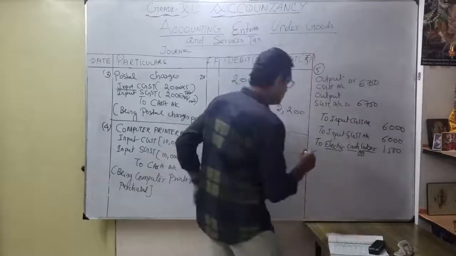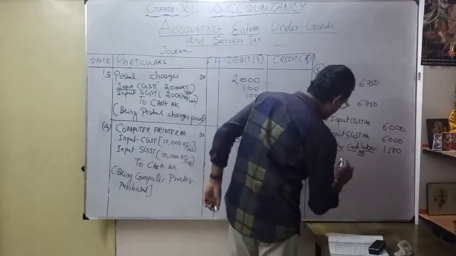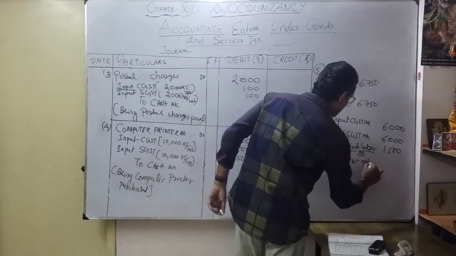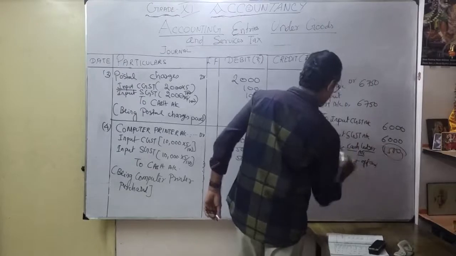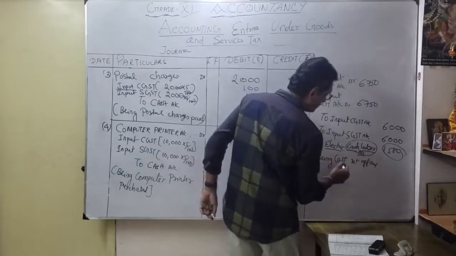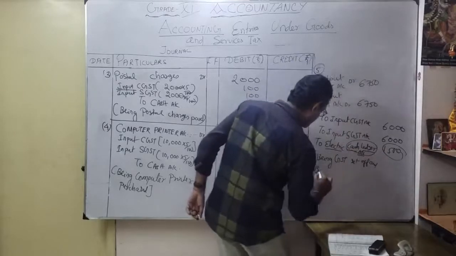Okay, so being overall goods and service tax set off, and we set off whatever my balance, I paid to electronic cash. Okay, being goods and service tax set off, adjusted, and balance paid.